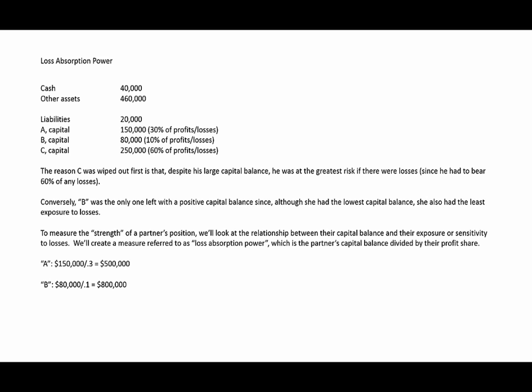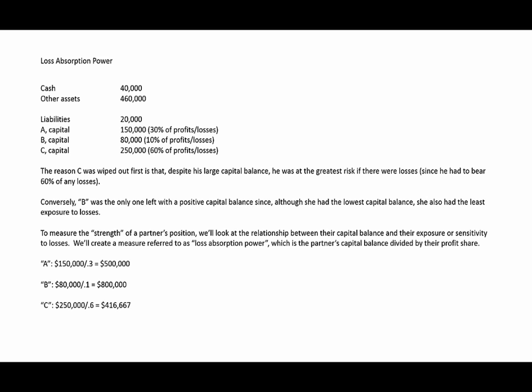Similarly, B has a loss absorption power of $80,000 divided by 0.1, or $800,000. So it would take an $800,000 loss to wipe out B's capital balance. Finally, C has a loss absorption power of $416,667. His capital balance of $250,000 divided by his profit and loss share of 0.6.